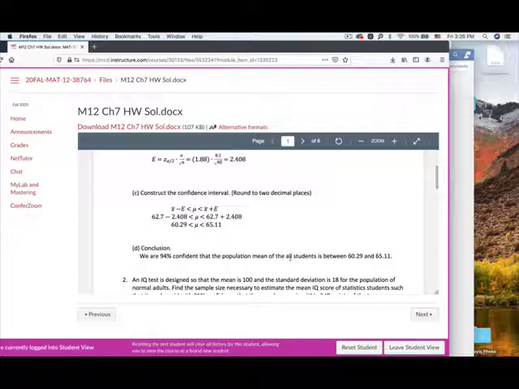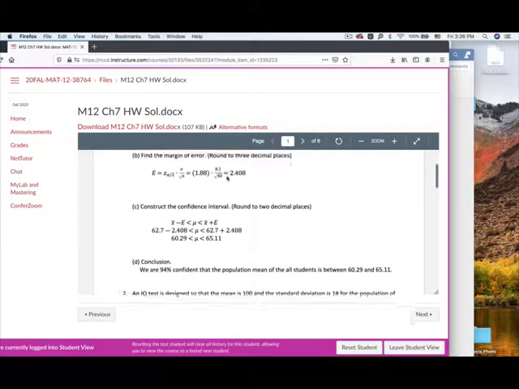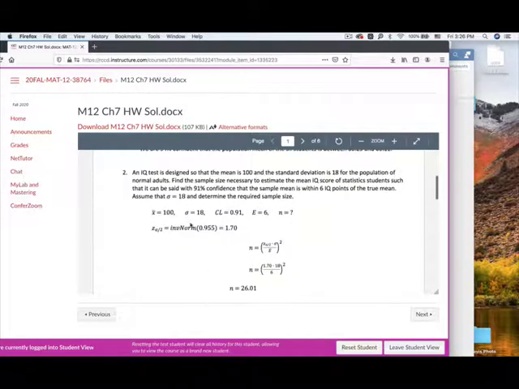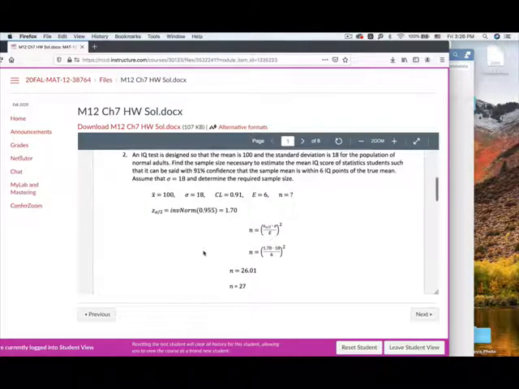Okay, this is the confidence interval, and this part, question number 2, is to determine the required sample size. Keep in mind, show me all your work and round up to the next whole number for the sample size. Even though you got 26.01, you still get 27 for the sample size.